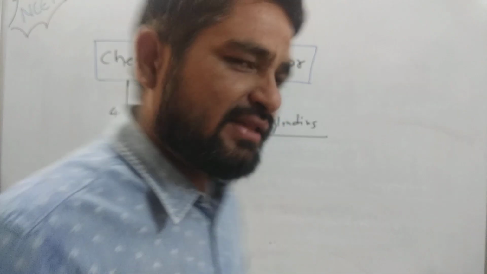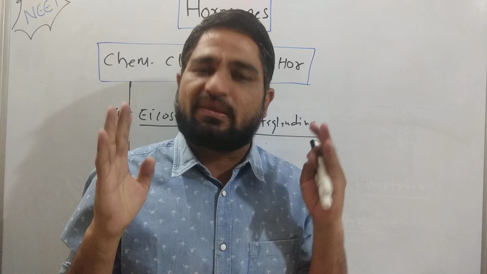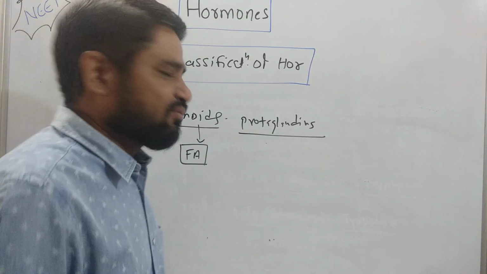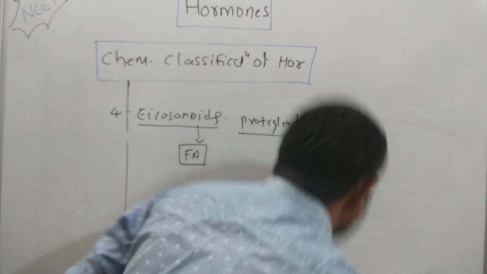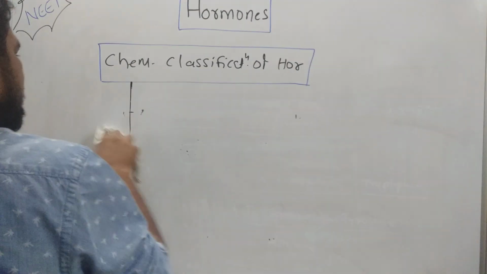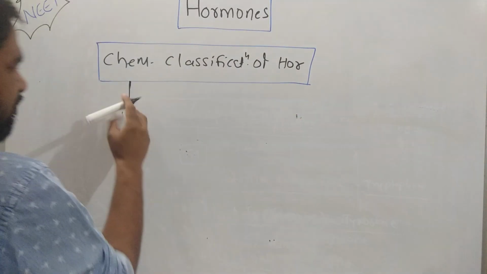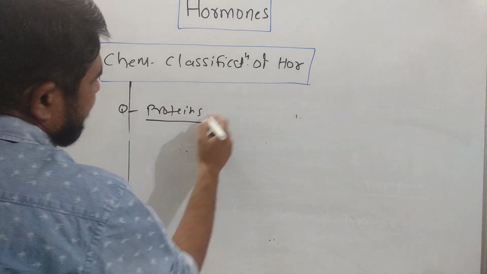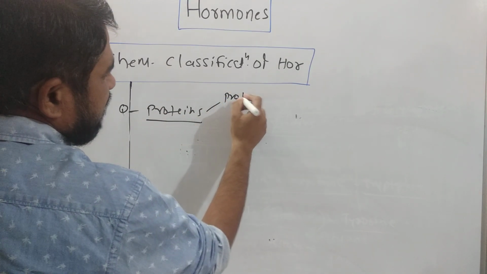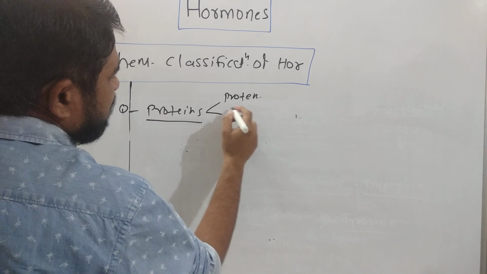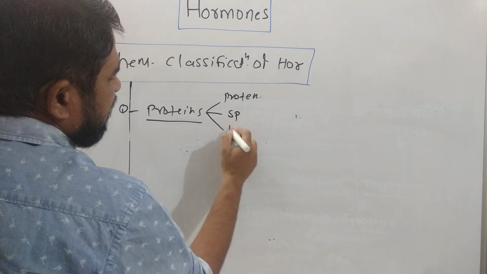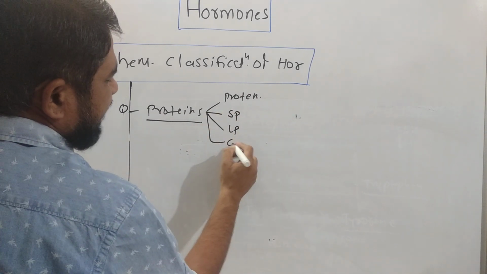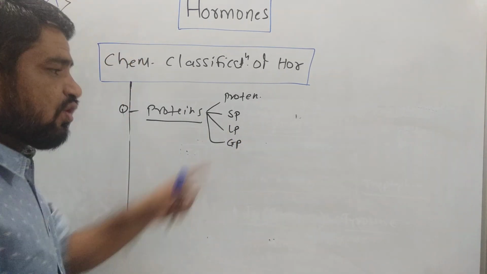So I am revising again. There are four types according to chemical nature. Type number one: hormones are proteins. In proteins, hormones are proteinaceous, short peptides, long peptides, and glycoproteins.